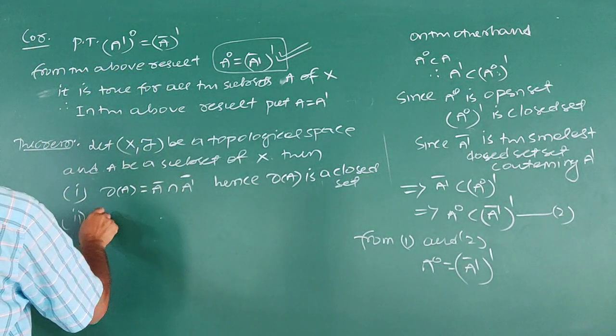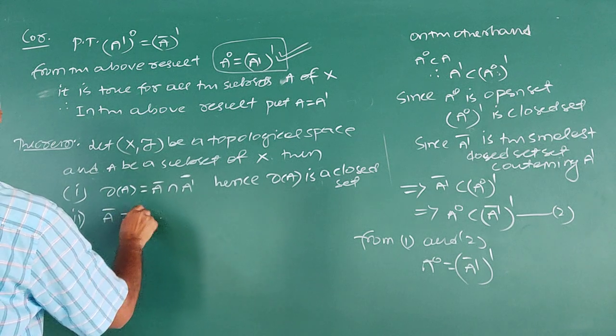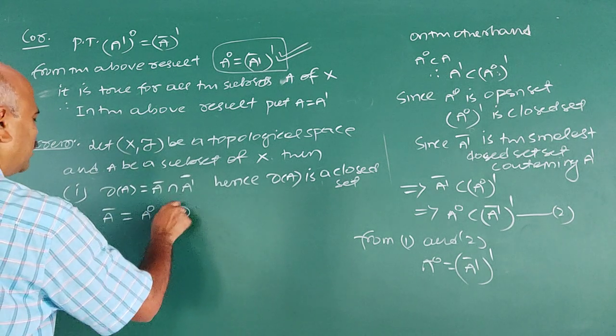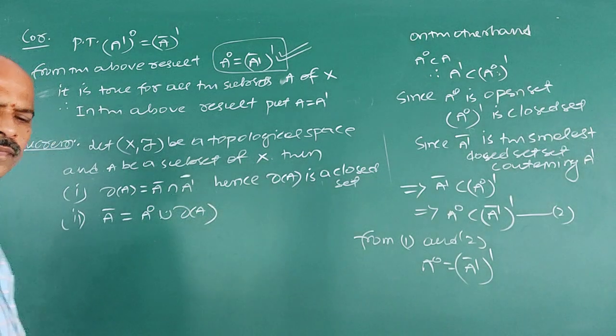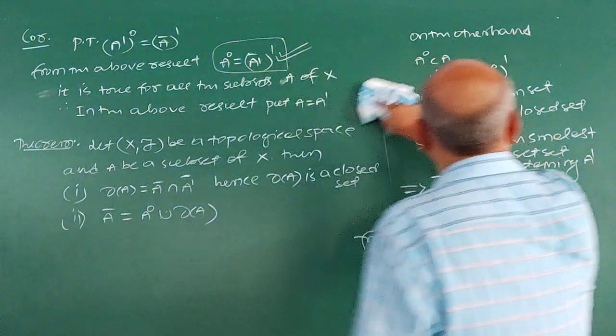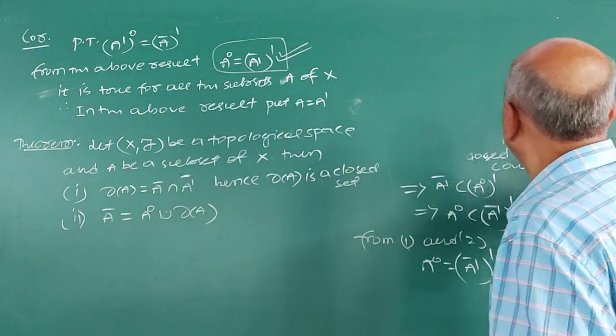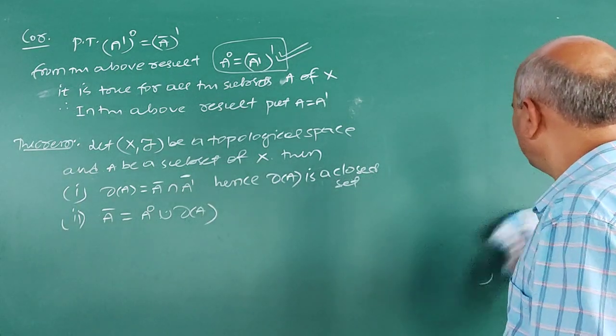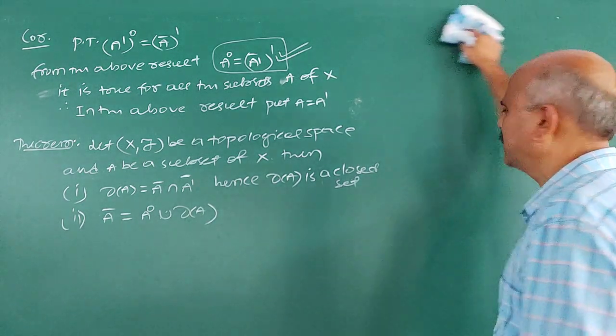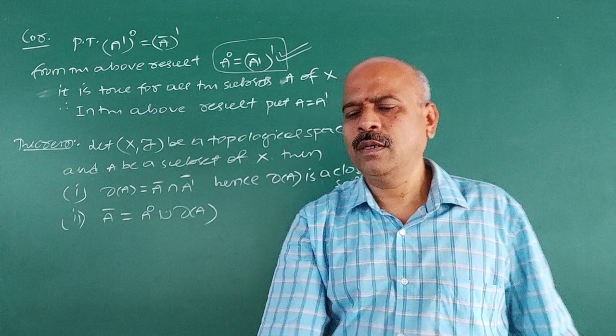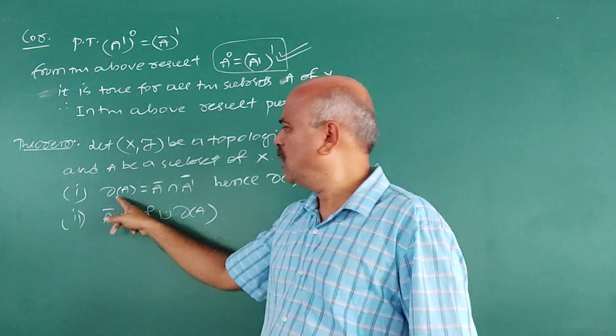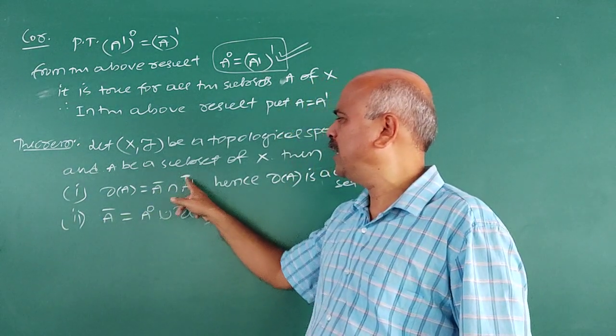Second, A closure is interior A union boundary of A. Again, two important results. You may get this type of results in the examination. First result is boundary of A is A closure intersection A dash closure.